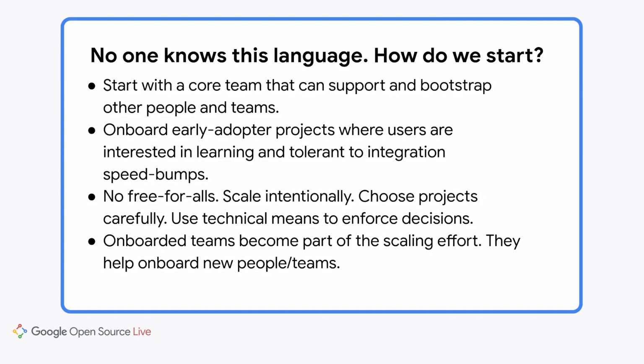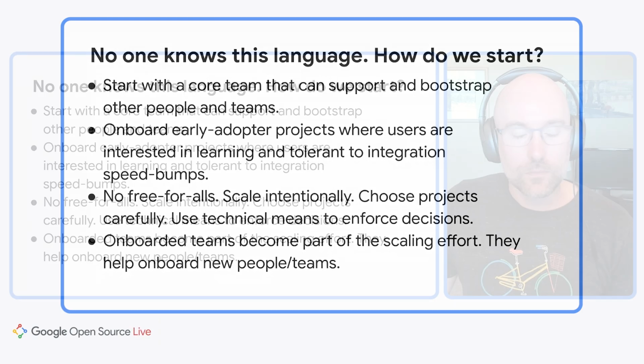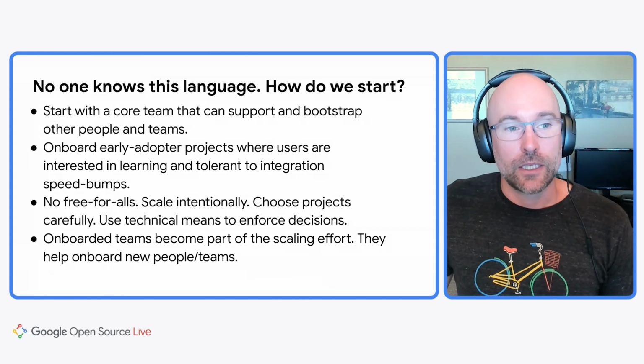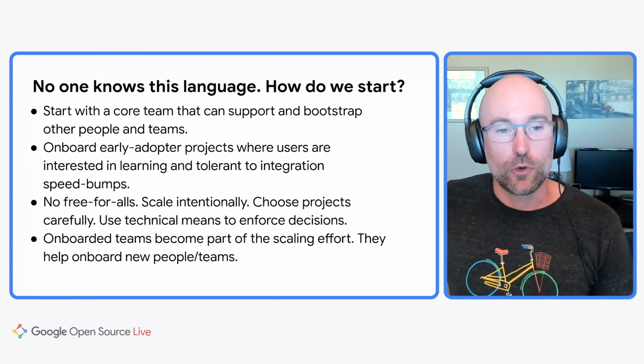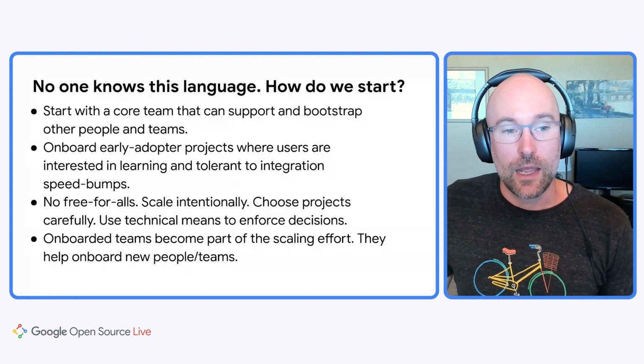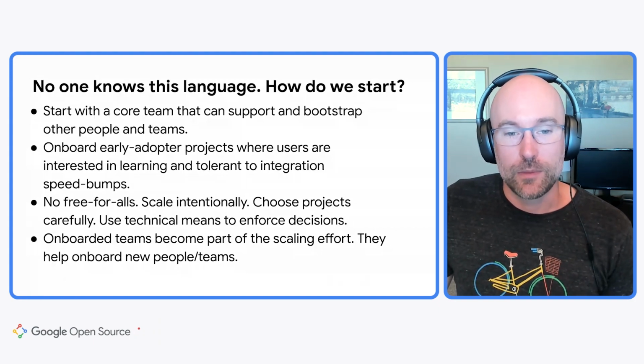The other thing that we did was, I've called it no free-for-alls. And what I mean there is that we didn't just allow everyone to start using Rust immediately. We actually scaled very intentionally. We chose projects carefully, and we used technical means to enforce those decisions. So for us, that means that we actually had technical enforcement of which projects within the entire Android open source project were actually allowed to use Rust. Finally, as you're scaling, the people and teams that you've onboarded become part of the scaling effort, and they in turn help onboard new teams and people.